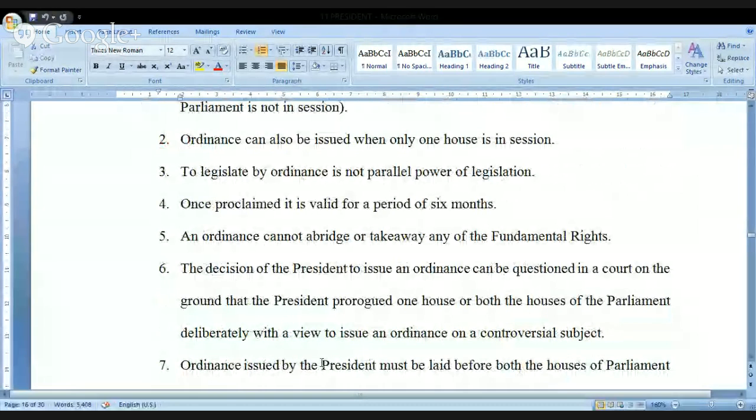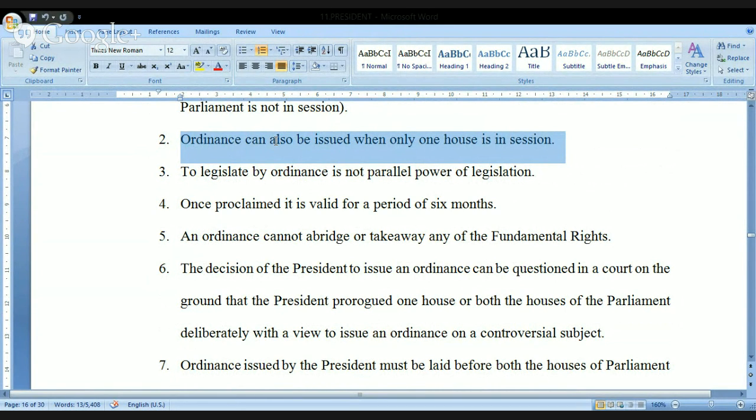What do you mean by this? Let me tell you once again. Ordinance can also be issued when only one house is in the session. I was telling you some time back, it need not be necessary to have the two houses in the session every time.